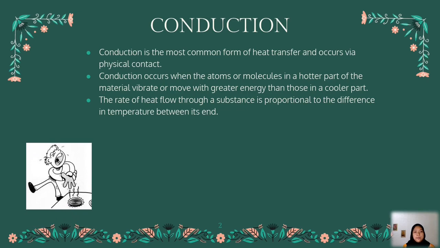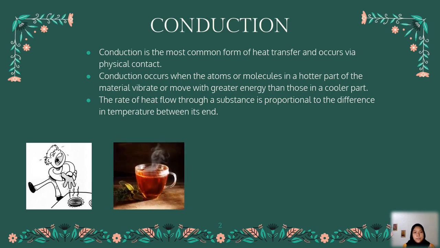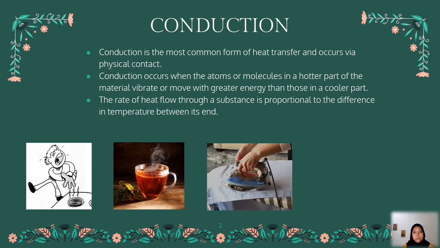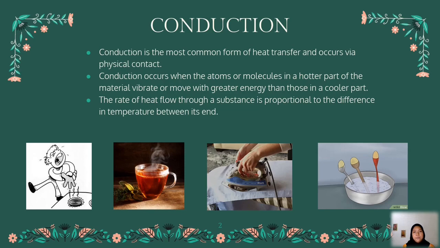So now look at this example. When a person touches a hot object with their hand, thermal energy is transferred from the object to their hand through conduction. Next, the heat from a hot cup of tea makes the cup itself hot. Third, ironing of clothes, where the heat is conducted from the iron to the clothes. Lastly, an example of an experiment of heat being transferred by conduction is that if a metal spoon is heated at one end, its temperature rises at the other end.